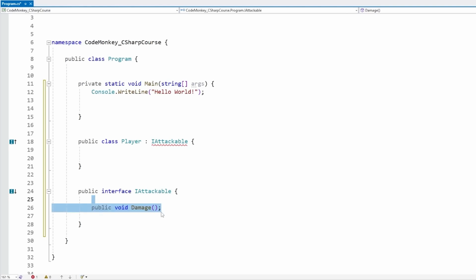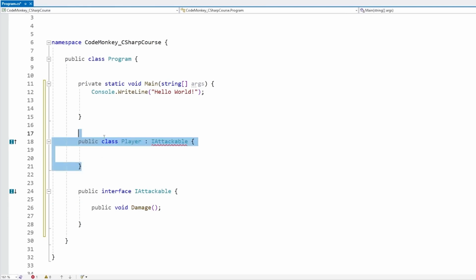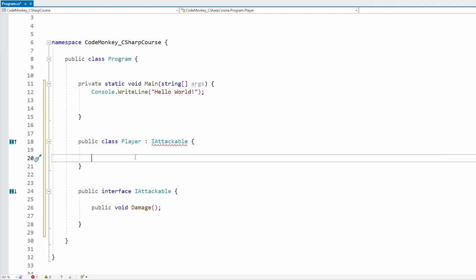And since the interface itself has no function body, we can have whatever implementation we want, meaning the player can have some kind of implementation, then the enemy can have a different one, and so on. So pretty much similar to what we saw in the previous lecture on extending base classes, how we could override and provide different implementations for the same function. Over here, it's kind of a similar thing.